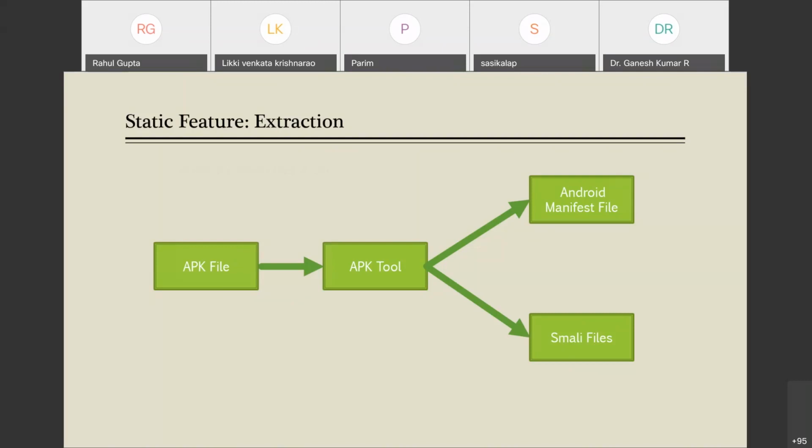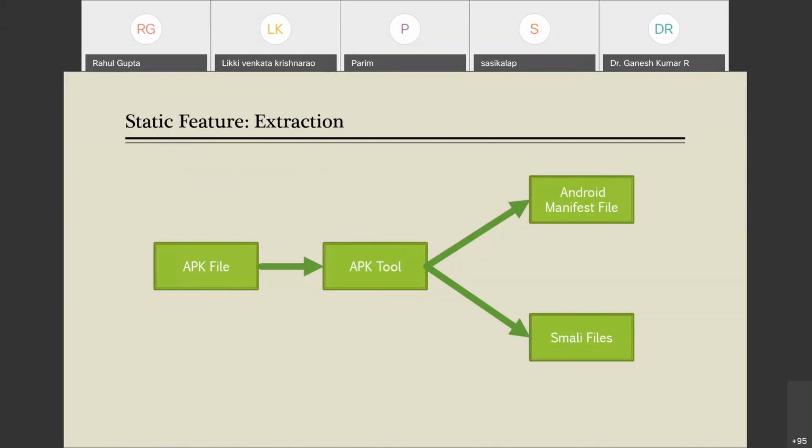In case of the Android manifest file folder, you have an XML file inside it. Only a single XML file is there. We call this file the Android manifest file. This file has some information that we are going to discuss. Half of the features we can extract from this Android manifest file.